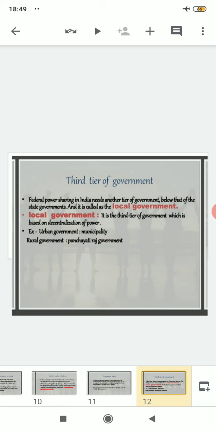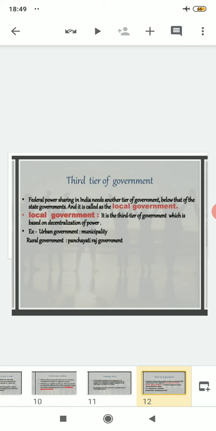So it is the third tier of government. That means local government is the third number or the third tier of government which is based on decentralization of power. If you remember, decentralization was referred to what? It means the transfer of power from the higher authority to the lower authority.